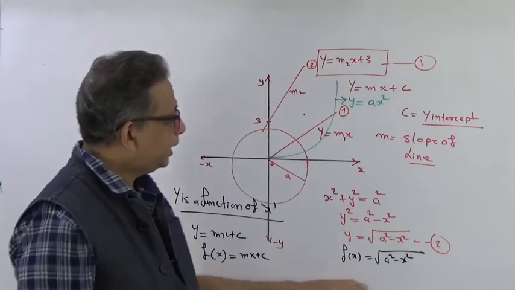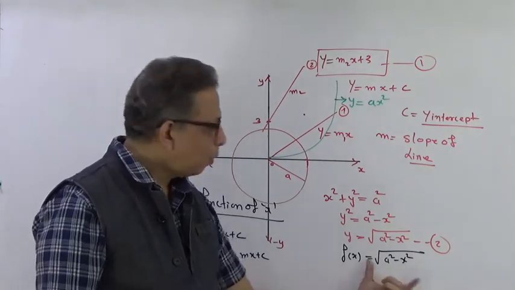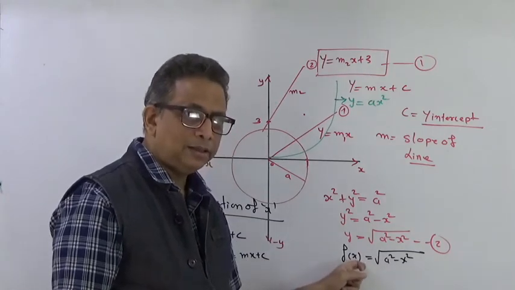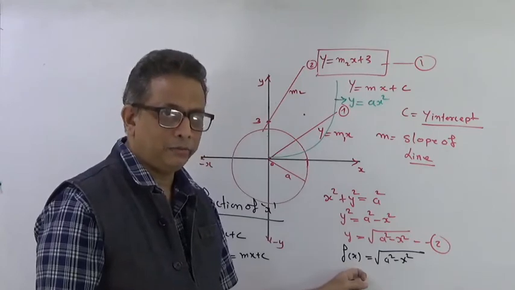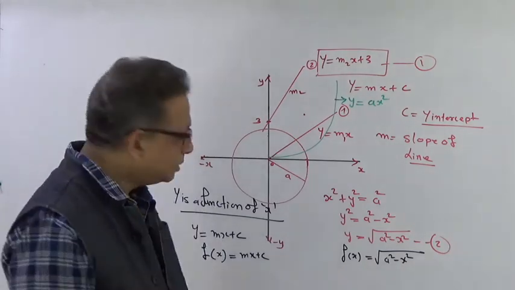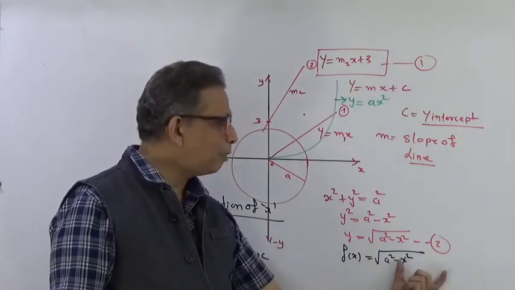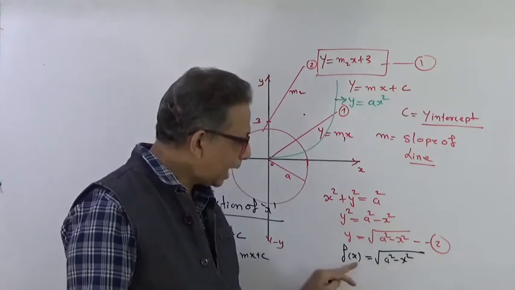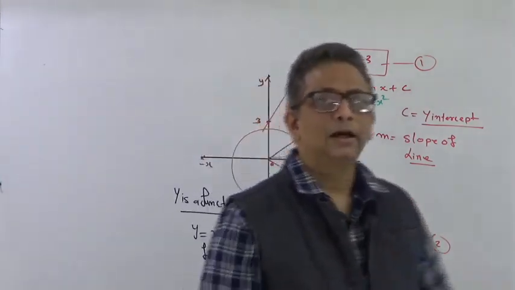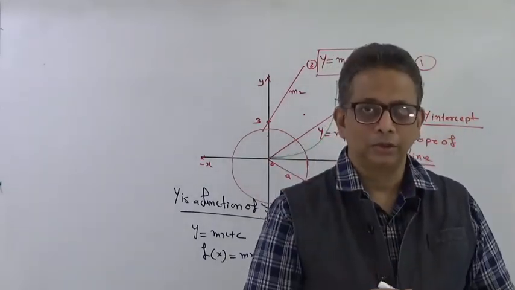It says that in this equation, whatever you see in this bracket here is the variable. x is a variable and any other letters are constants. That is the meaning of function of x. So this could be any complex equation in which, when I write x in this bracket, I am trying to tell you that this is a function in which x is a variable and all others are constants.